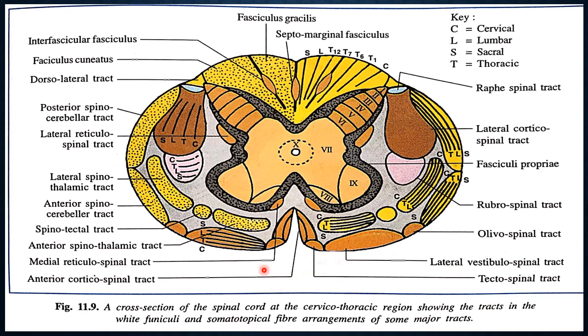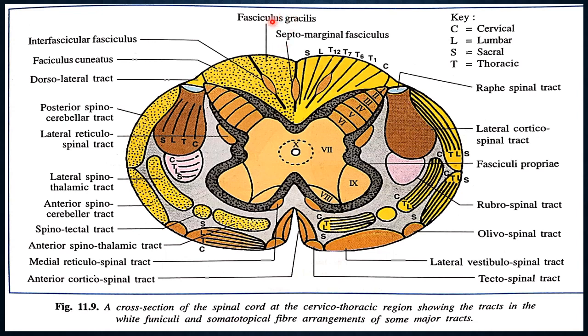In the lateral funiculi, the posterior fibers are ascending. Now we have the anterior funiculi, lateral funiculi, and posterior funiculi. These we have to learn. This is the anterior funiculi, this is the lateral funiculi, and this is the posterior funiculi.